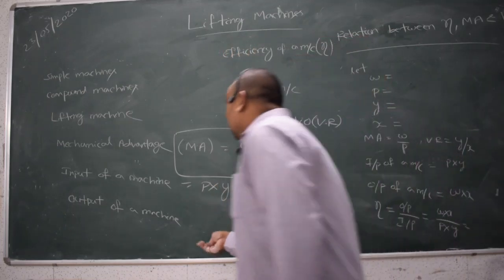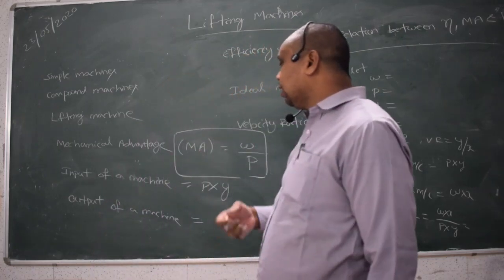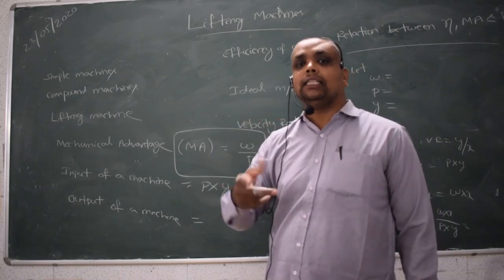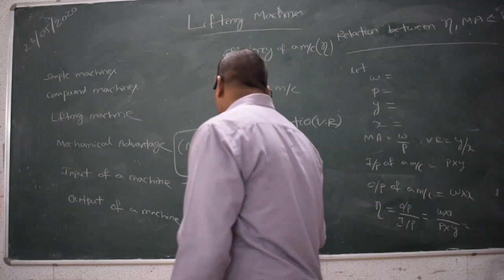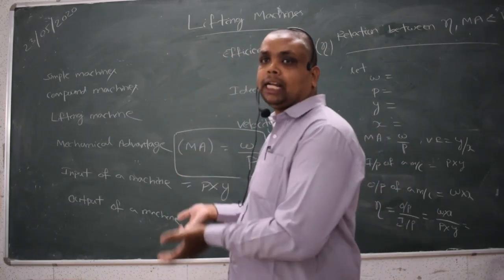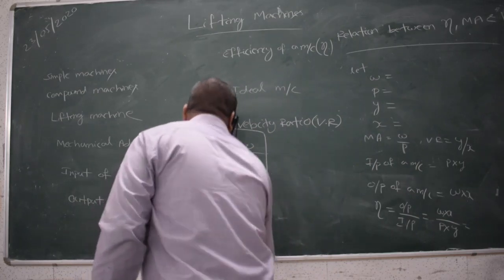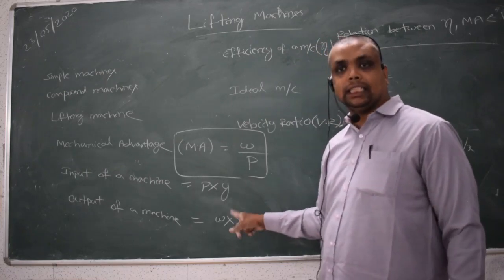Similarly, what do you mean by the output of a machine? The output of a machine is equal to the work done by the machine. In a lifting machine, the output is that the load is raised. So the output is W into X, where X is the distance moved by the load.